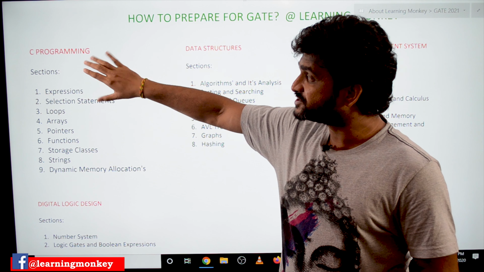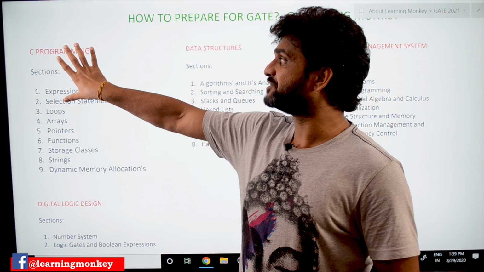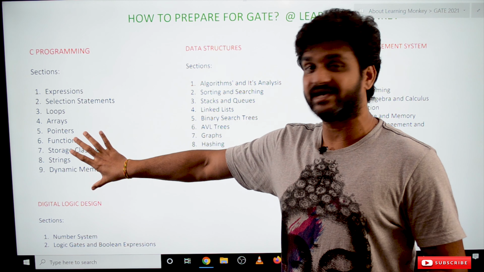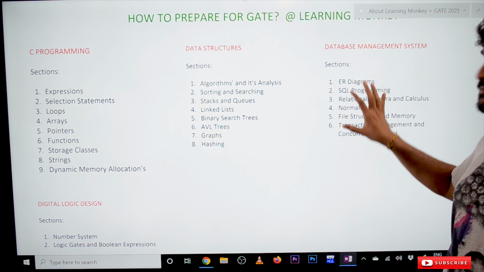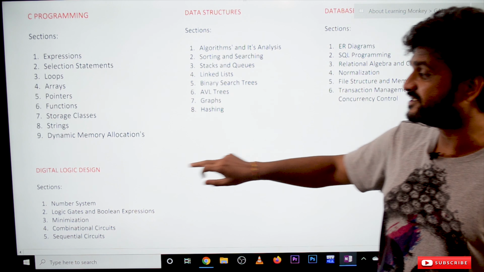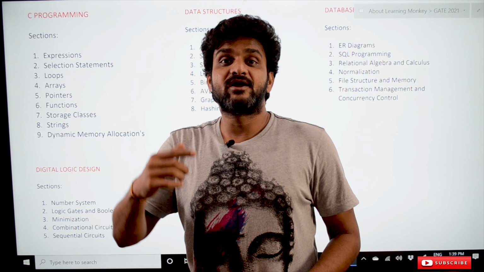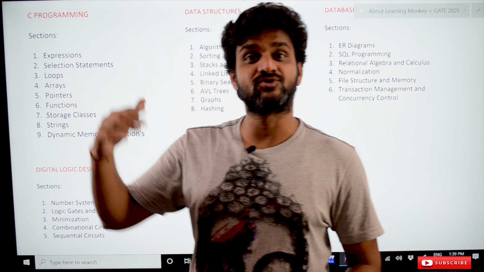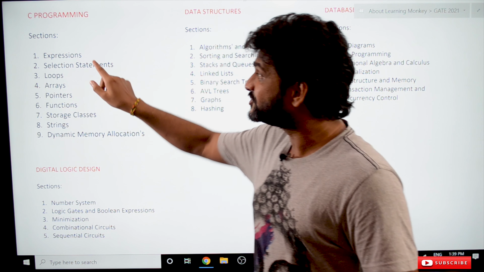Every course is divided into sections. For example, the C programming course is divided into 9 sections. The data structures course is divided into 8 sections. Database management system is divided into 6 sections, and digital logic design has been divided into 5 sections. And how are these videos arranged? Section wise, the videos are related to these sections.